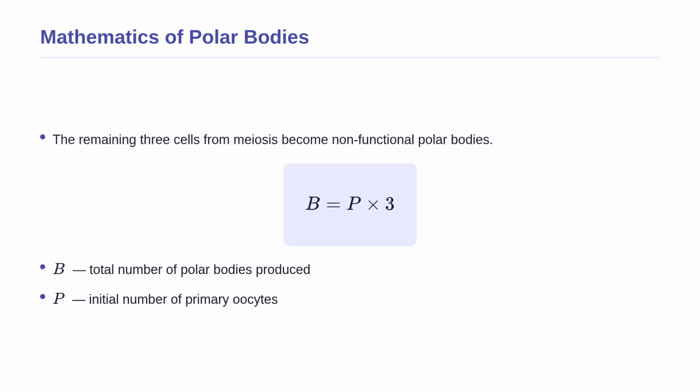In this equation, the variable B represents the total number of polar bodies produced, and P is the initial number of primary oocytes. As the number of primary oocytes increases, the number of discarded polar bodies increases by a factor of 3. These polar bodies are essentially genetic trash cans that hold the discarded extra chromosomes.